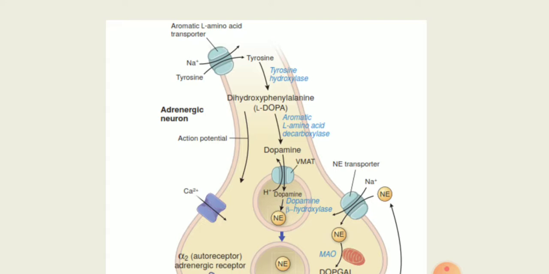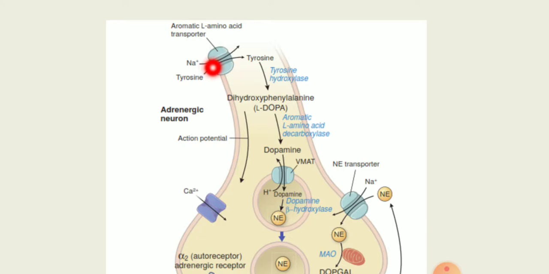This phenylalanine is not transported inside the nerve terminals, so it requires conversion. It is converted in the liver by an enzyme called phenylalanine hydroxylase, and that makes tyrosine. The tyrosine comes inside the nerve terminals via a transporter mechanism.